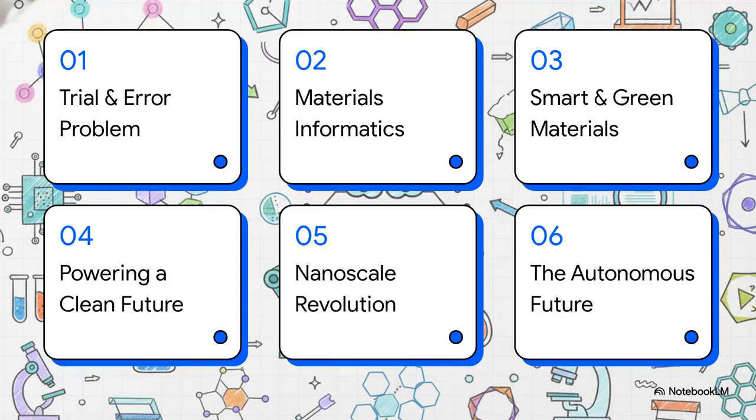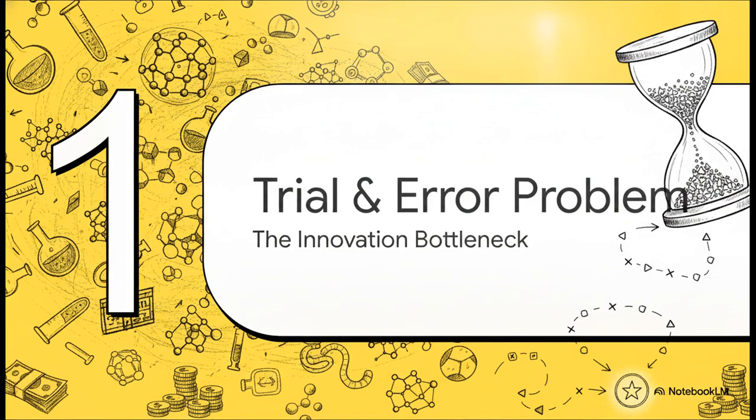Okay, let's just quickly breeze through our roadmap for this explainer. We're going to start with the trial and error problem, then we'll enter materials informatics. After that, we'll look at smart and sustainable materials, powering a clean future, the nanoscale revolution, and finally the autonomous future. Section 1. The trial and error problem.